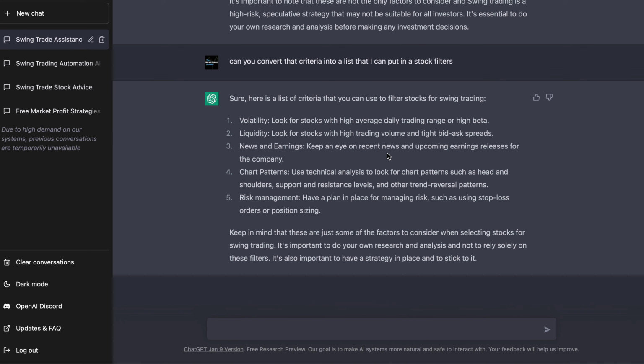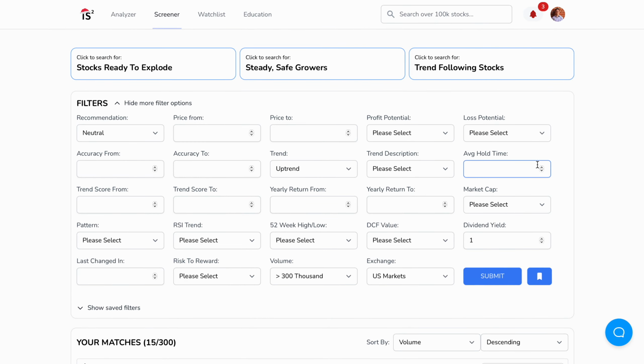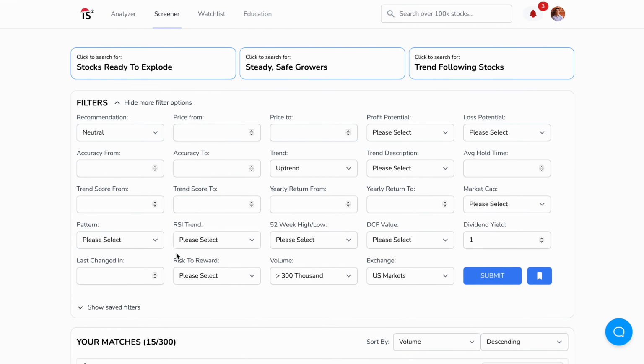Okay, next we're going to go to news and earnings. Keep an eye on recent news and earnings reports. Well, there's nothing we really have to do to track that in a filter, but for that I will just add a dividend of at least 1%. Now that we have a dividend, at least we're factoring in some type of fundamental data. If not, we can also go here to discounted cash flow value if we really want to look at the fundamental side of a stock. What that means is if it's above the stock price.